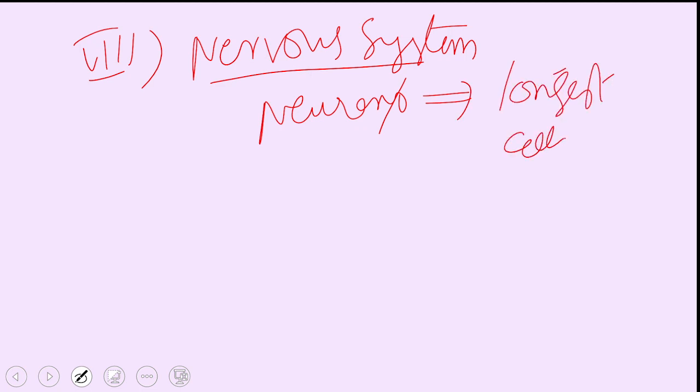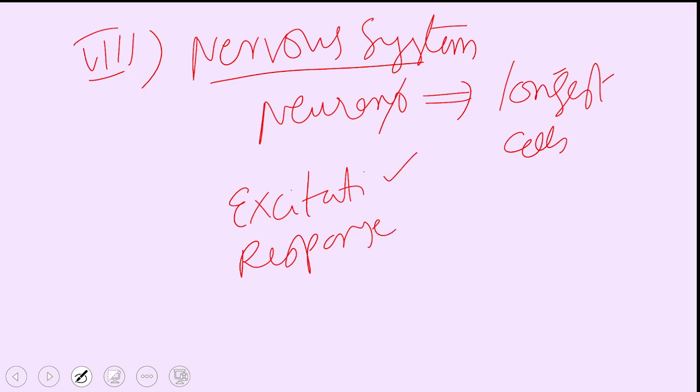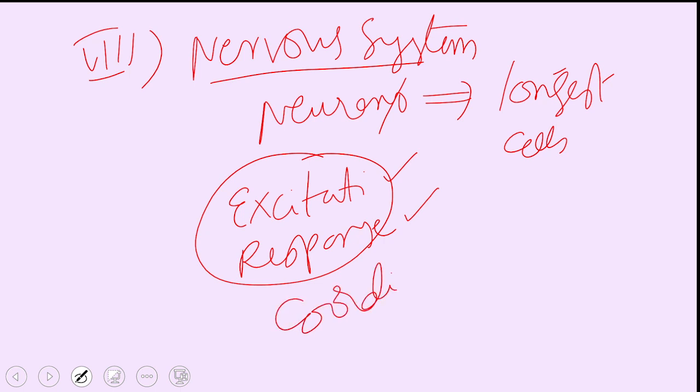They are responsible for, one, excitation, and second, response. So they can excite and they can respond. After that, they analyze the situation and bring about coordination among different parts of the body. This is the main function attributed to the nervous system.